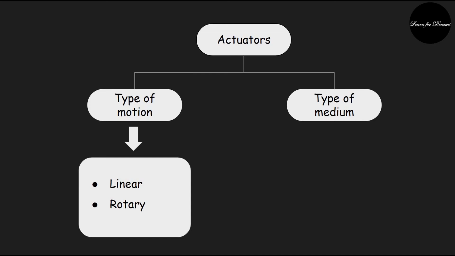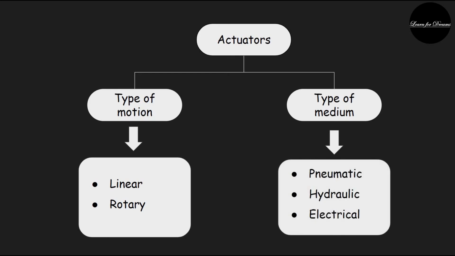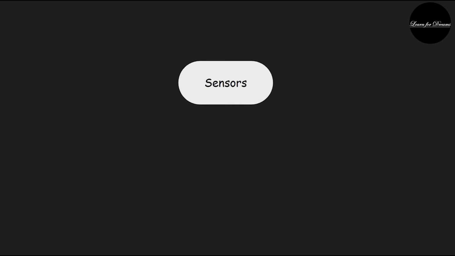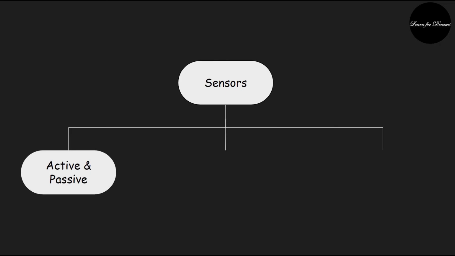Now, depending on the type of medium that is used, there are three types, that is pneumatic actuation, hydraulic actuation, and electrical actuation.